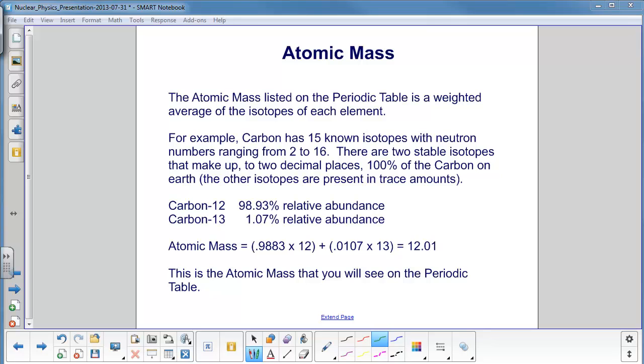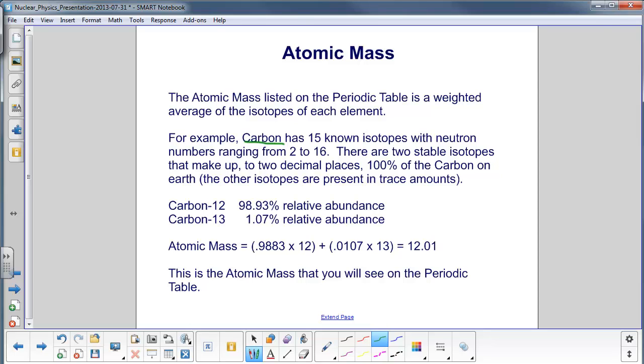Now, what's meant by that? We'll start with carbon. Carbon has 15 known isotopes with neutron numbers ranging from 2 to 16. The most common one, of course, is carbon-12, which has 6 neutrons. Okay, and up to 2 decimal points, that makes up 98.93% relative abundance. So if you find carbon in the ground, 98.93%, it's going to be carbon-12. There's a 1.07% chance of finding carbon-13.